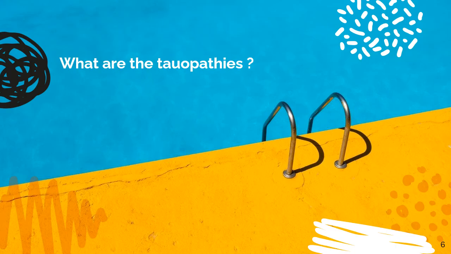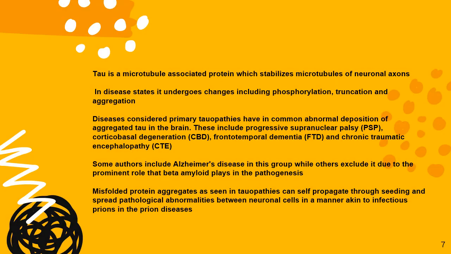What are the tauopathies? Tau is a microtubule-associated protein which stabilizes microtubules of neuronal axons. In disease states, it undergoes changes including phosphorylation, truncation, and aggregation. Diseases considered primary tauopathies have in common abnormal deposition of aggregated tau in the brain.